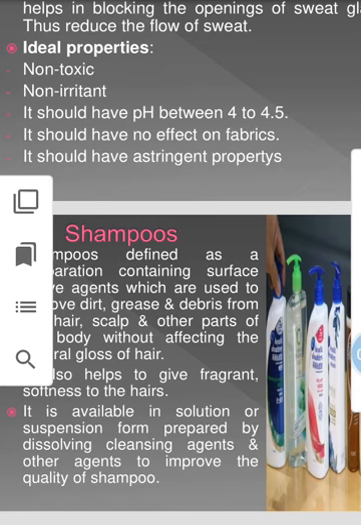Shampoo is also used to keep the hair fragrant, lustrous, soft and manageable.